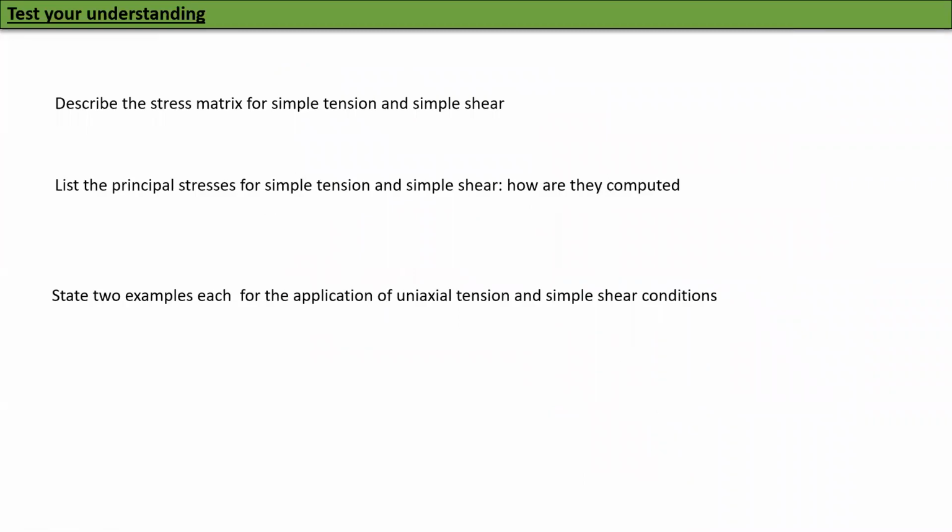Okay, test your understanding. Three questions. Describe the stress matrix for simple tension and simple shear. List the principal stresses for simple tension and simple shear, and how they are computed. State two examples each for the application of uniaxial tension and simple shear conditions.